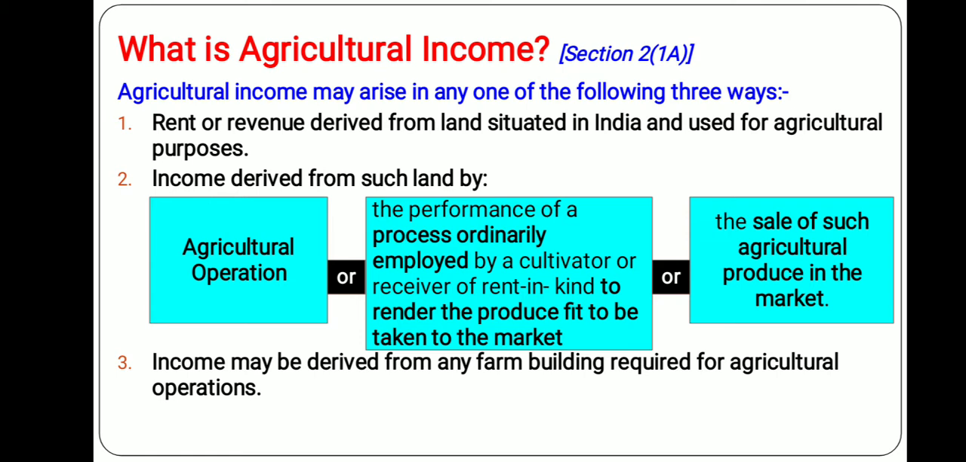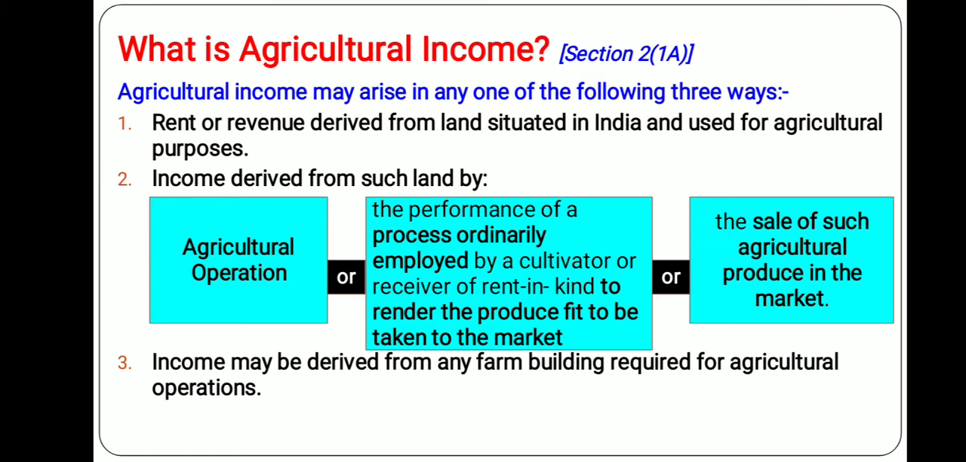So here we have three important things. First thing is, there should be rent or revenue derived from the land, and that land should be situated in India. Further, the land should be used for agricultural purpose. Then only we can consider it as agricultural income.